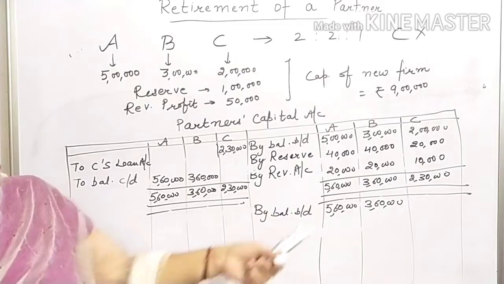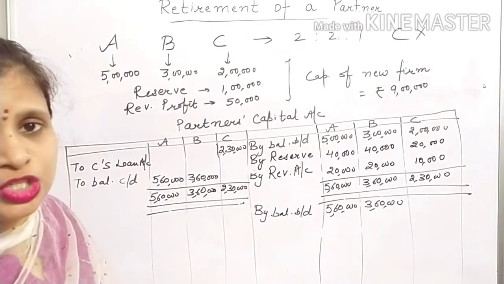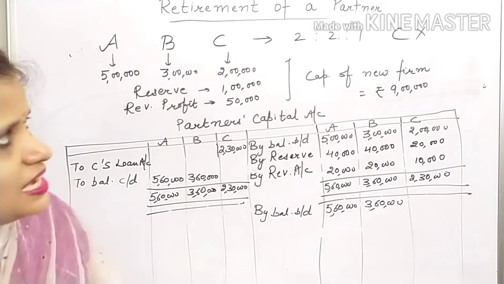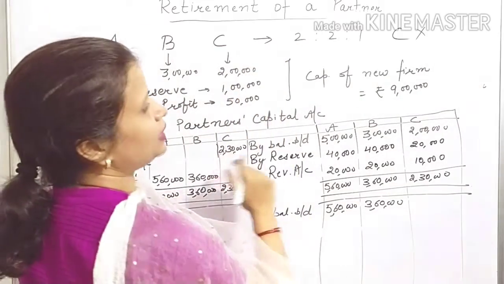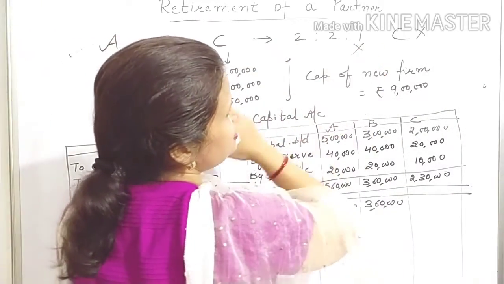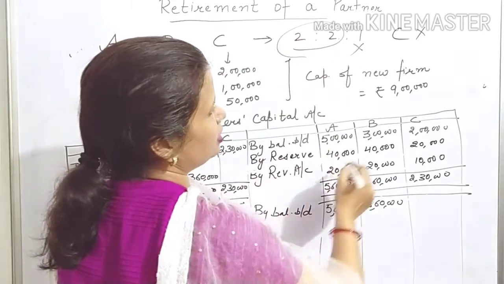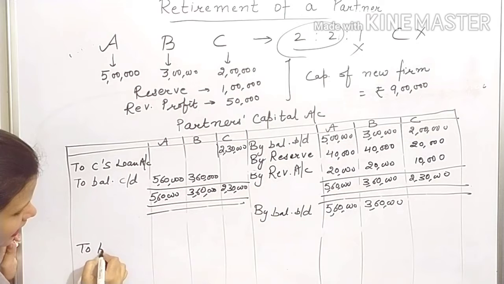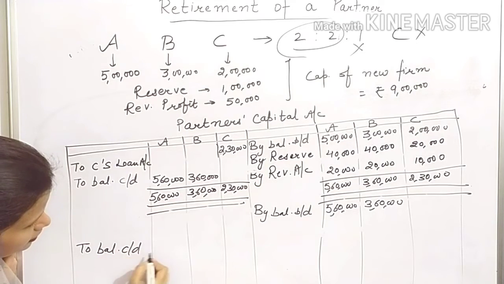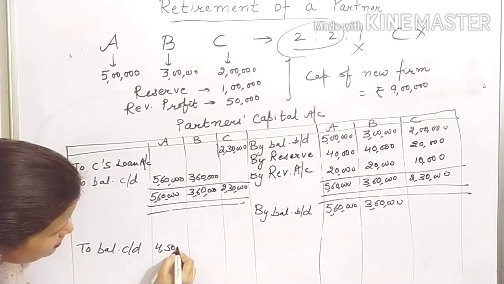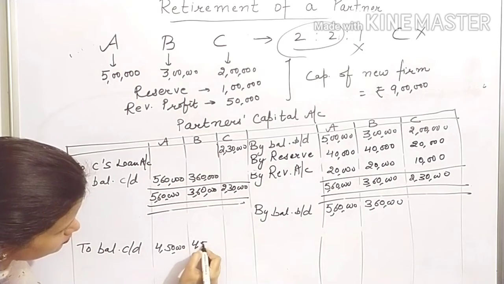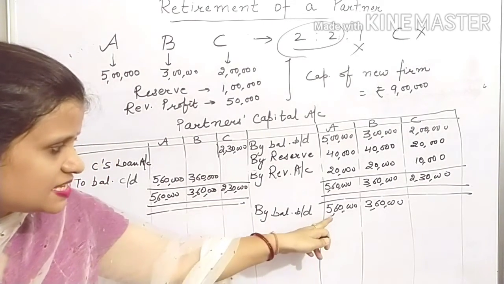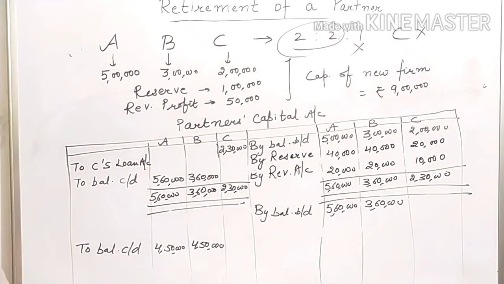Now, the capital of the new firm is given in the question, rupees 9 lakh, and it will be divided in which ratio? In new PSR. If in this question you calculate new PSR and nothing else is given, new PSR will be equal. So how much should be the balance in A and B? It will be 4,50,000 each. So here you can compare their existing capital with the required capital.